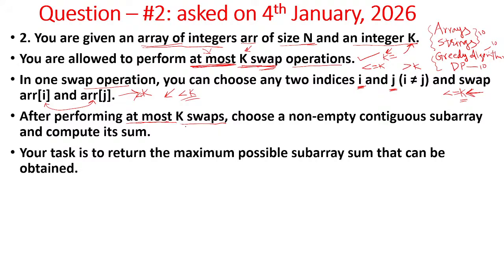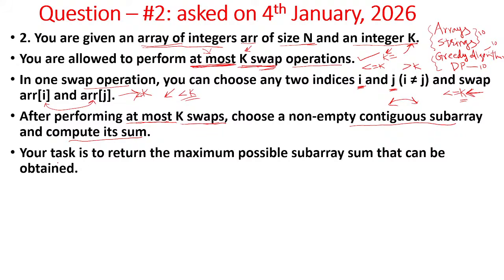Okay, so after performing at most k swaps, choose a non-empty contiguous subarray. So you will get a non-empty contiguous subarray, because anyhow the array contains elements, no? So you are just interchanging the elements within the array. So then what you need to do? Compute its sum. You need to calculate that subarray sum.